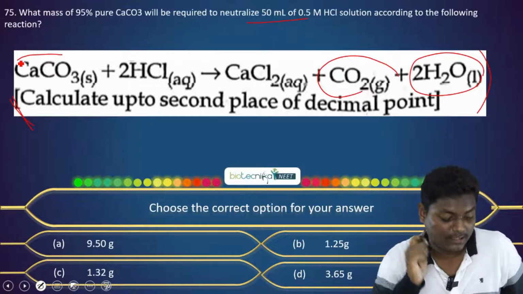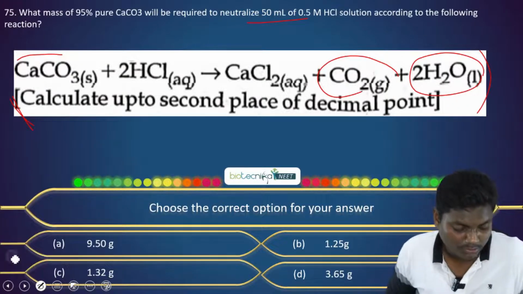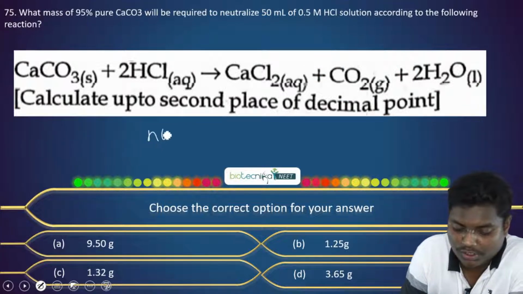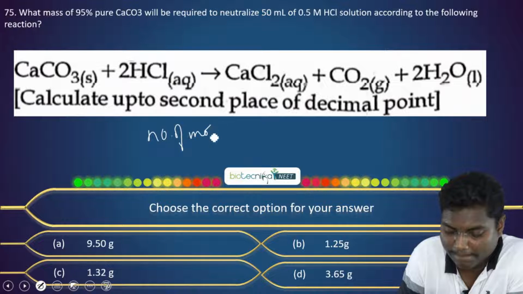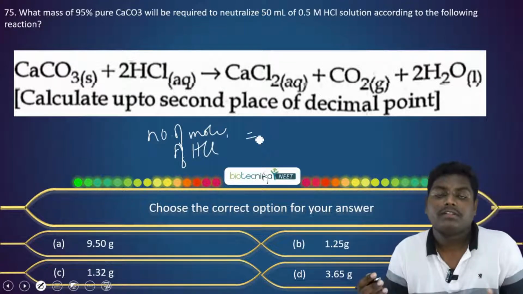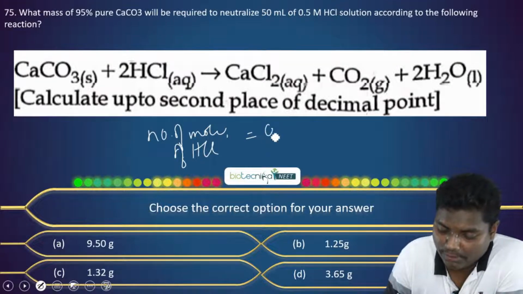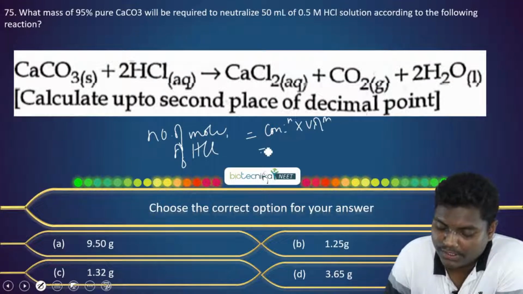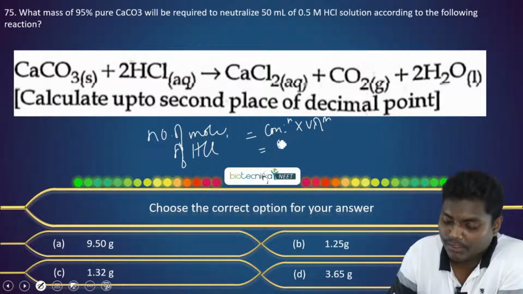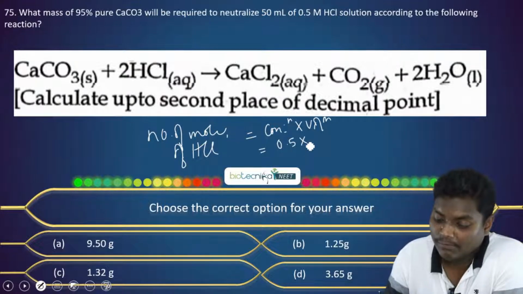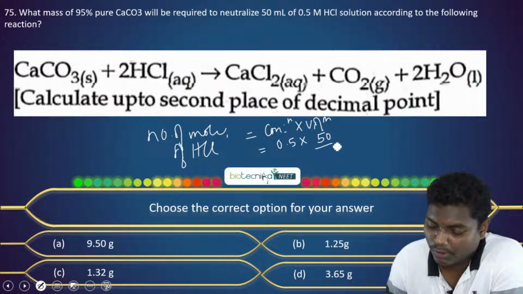That's the first task that we want to do. So how do we do that? The number of moles of HCl will be given by concentration into volume. What is the concentration that they have given? 0.5 molar, into the volume, which is 50 ml upon 1000.